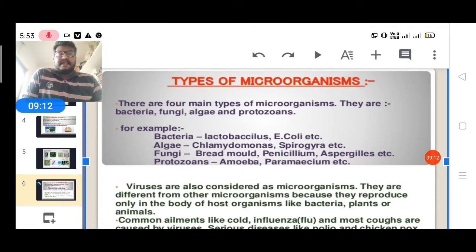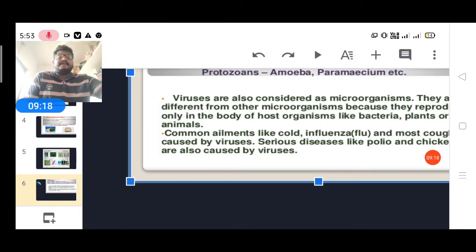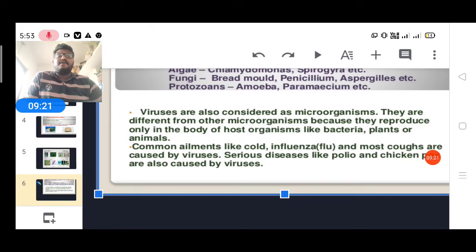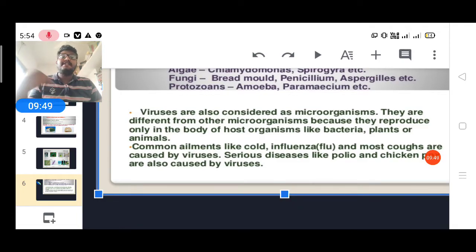Another classification is virus. Virus is also considered a microorganism, but it is different from the others because it reproduces only in a host organism like bacteria, plants, and animals. What do you mean by this? Outside the host, whether it may be animal, plant, bacteria, or human, it is not alive. When it is present inside the host cell, it behaves as a living thing and reproduces. But outside the host cell, it is dead. It doesn't have life.